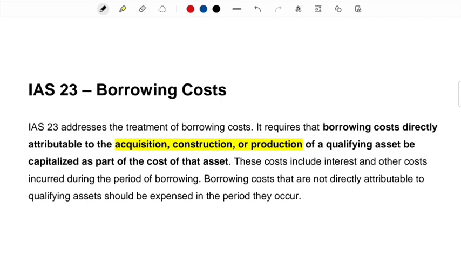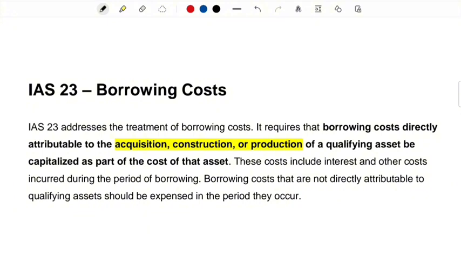In today's session, I'll be discussing a very small standard, IAS 23, which is also known as borrowing cost. In today's session, I will not be discussing any calculation. I have kept it for a separate video. I will just be discussing the theory around this standard.